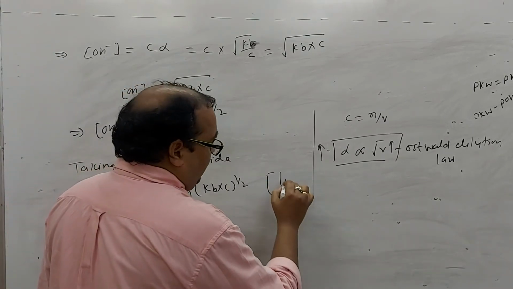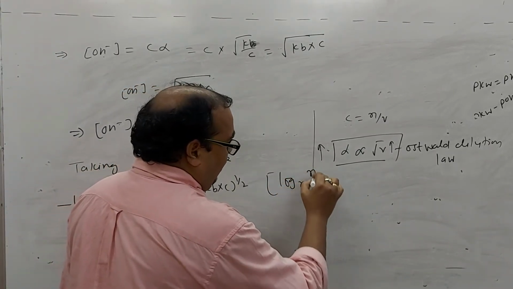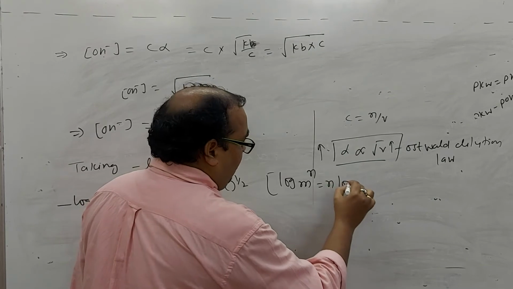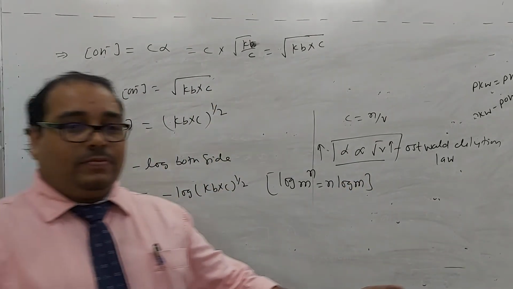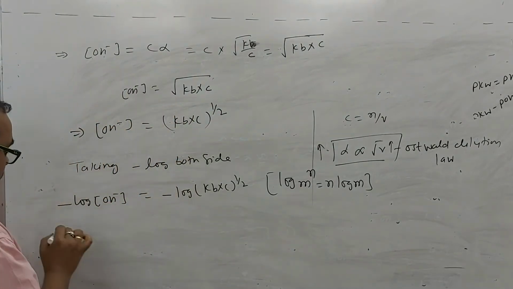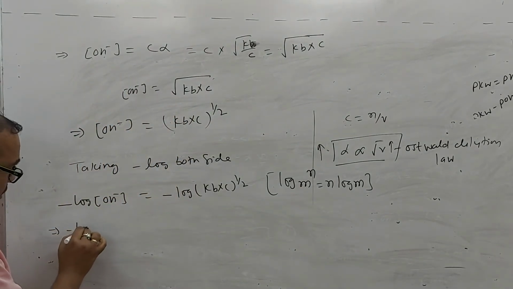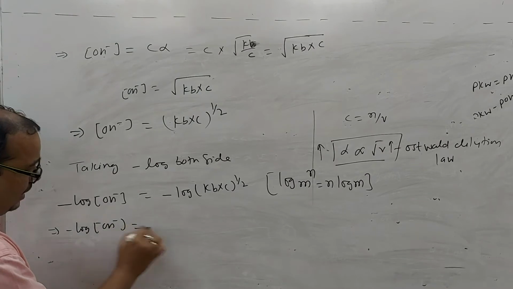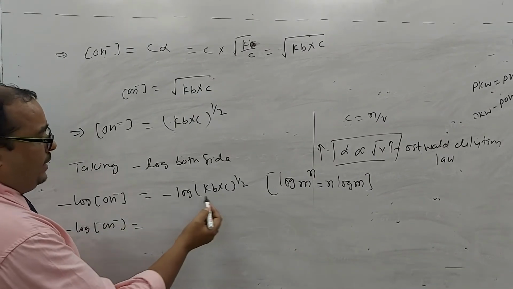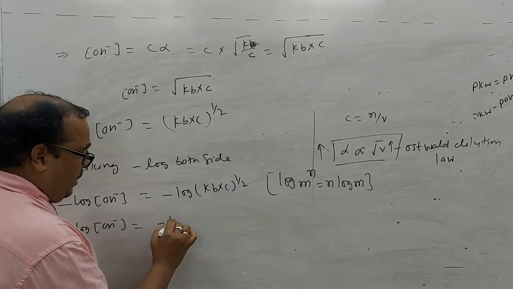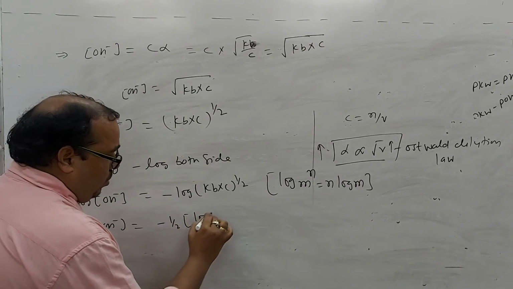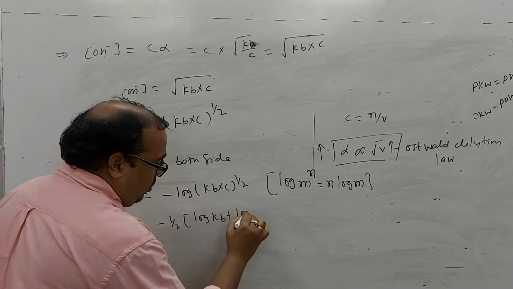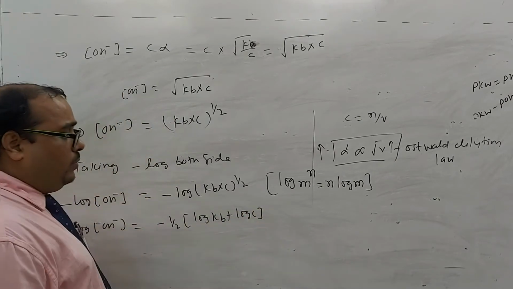You know that one, right? Log m to the power n is n log m. Do you know that one? Very good. It is obvious. The minus log hydroxide ion is equal to, just see, minus half. Obviously, I am taking here log Kb plus log C. Is it okay for everyone?